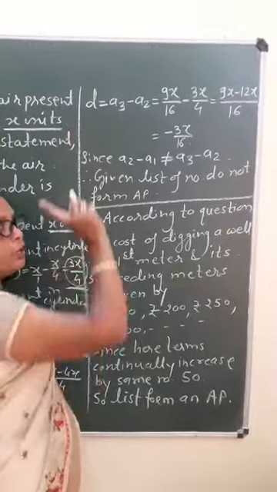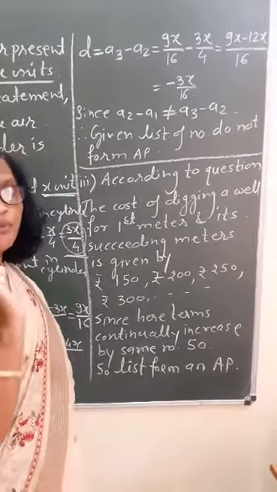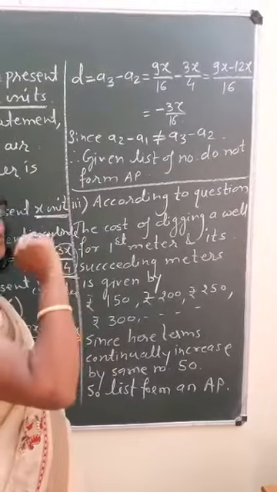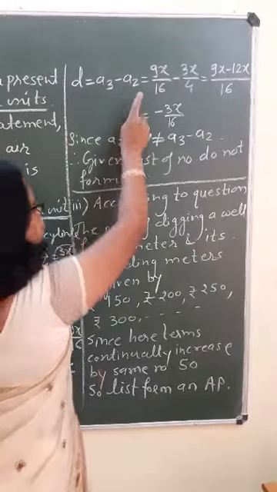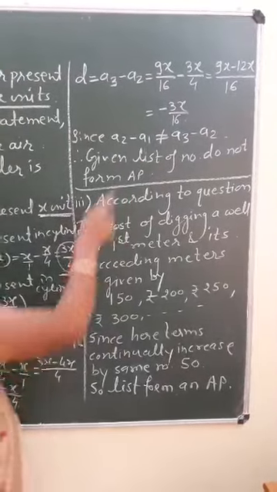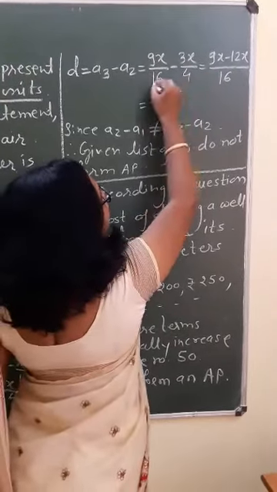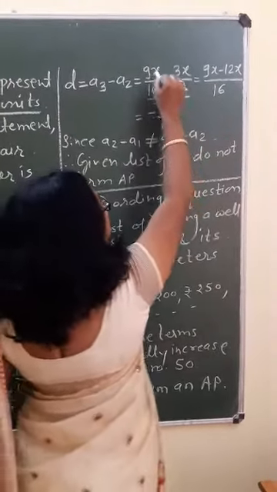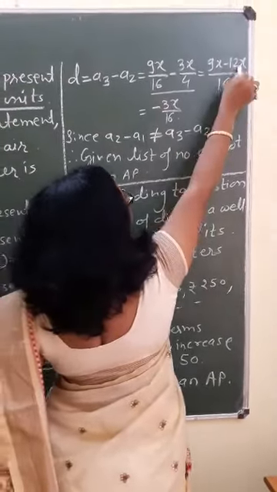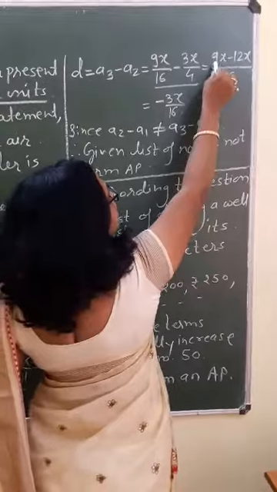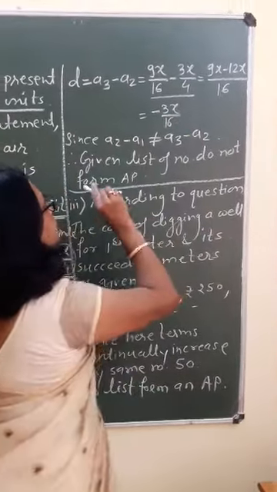Again we will find D. We should not find it only one time. We have to find D at least 2 times, to check whether it is coming the same or not. D is A3 minus A2. The third term is 9x by 16. 9x by 16 minus 3x by 4 is nothing but, LCM is 16, so what we will get? 9x minus 4 into 3, that is 12x. So 9x minus 12x by 16 is nothing but minus 3x by 16.